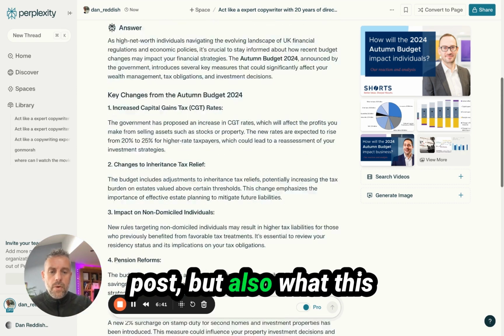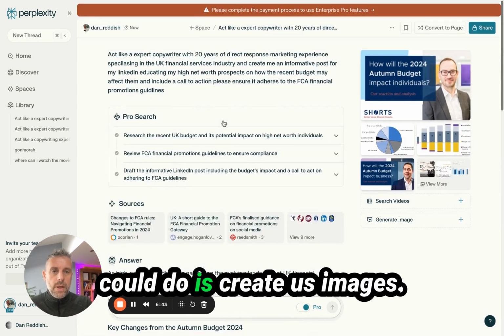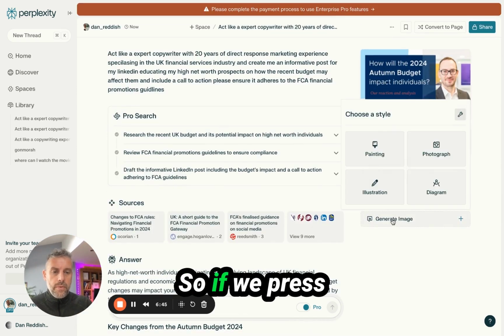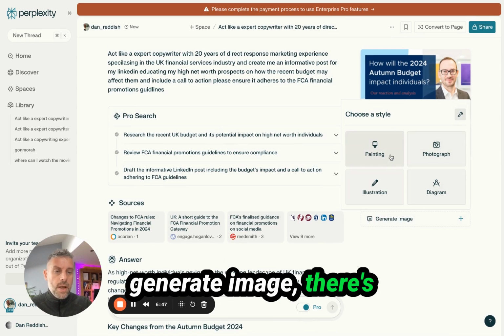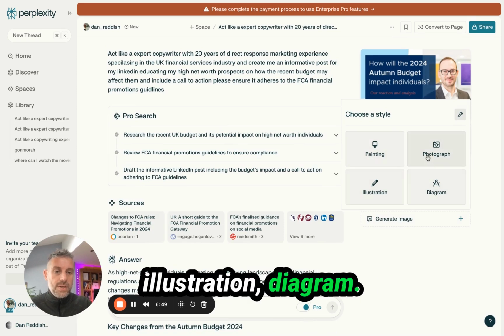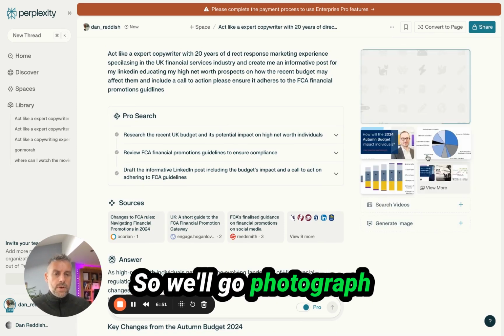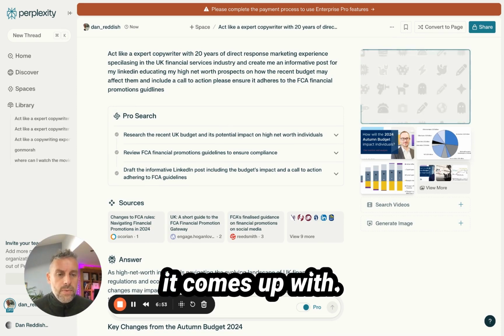But also what this can do is create images. So if we press generate image, there's painting, photograph, illustration, diagram. We'll go with photograph and we'll see what it comes up with.